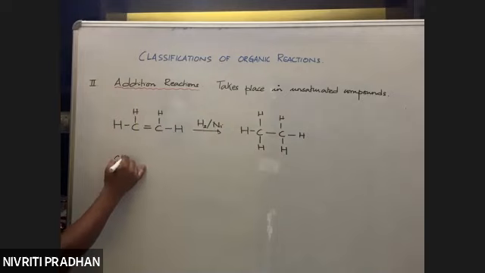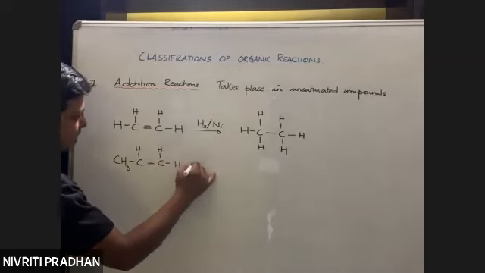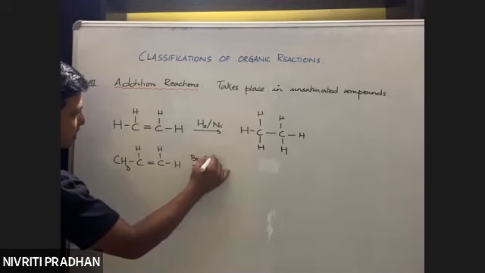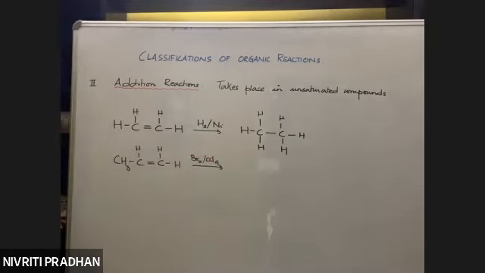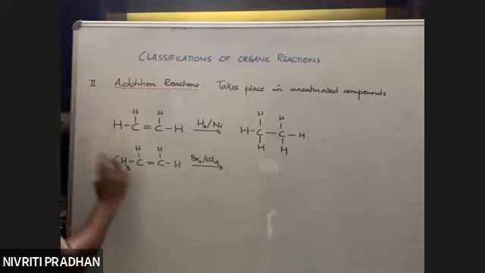Say I have CH3, say CH double bond CH2. You'll be doing these reactions in this particular chapter only. Now what is being added? Bromine. Two bromine atoms are there. So addition takes place only across the double bond or the triple bond. यहाँ पर addition नहीं होगा क्योंकि ये saturated bond है. Single bond में कभी addition नहीं होगा.